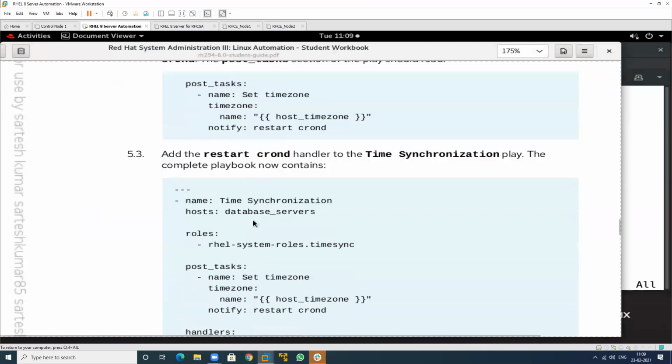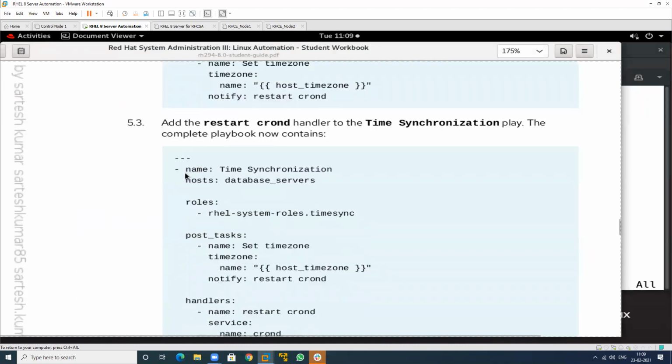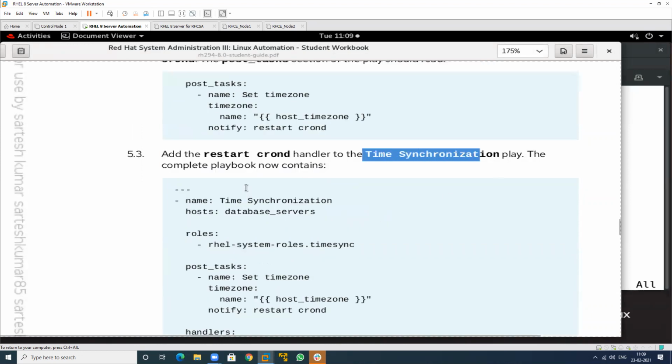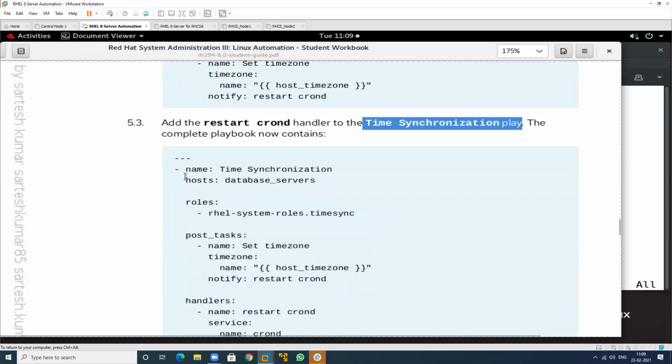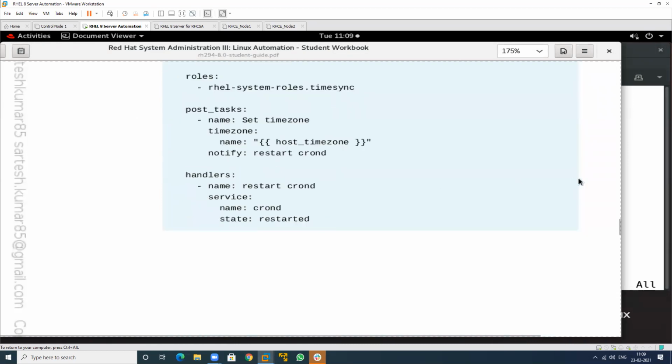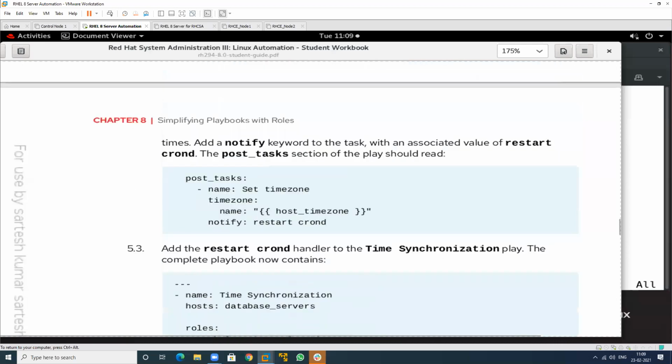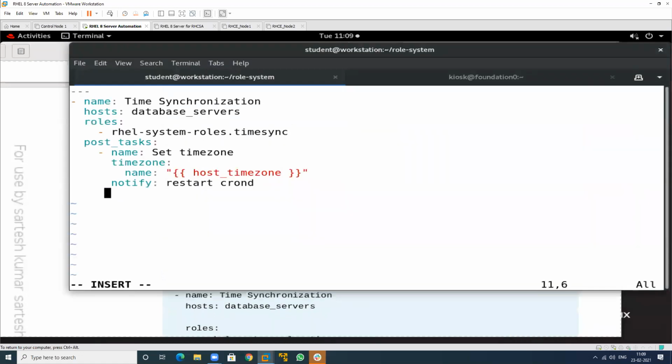So see, this is the role structure, and this is the post structure, and this is the last one. See this one, add a cron handler for synchronizing your time. So you have to define this one. So just copy this and paste here. And this is the name of your handler, and this is the name of the module, and I want to start the service, the name is crond.